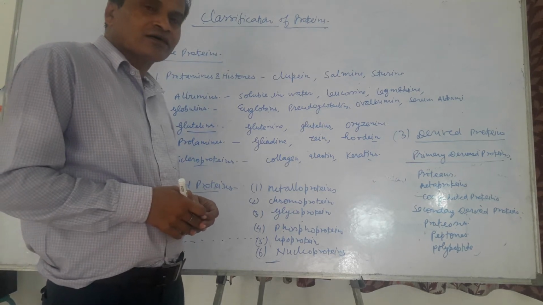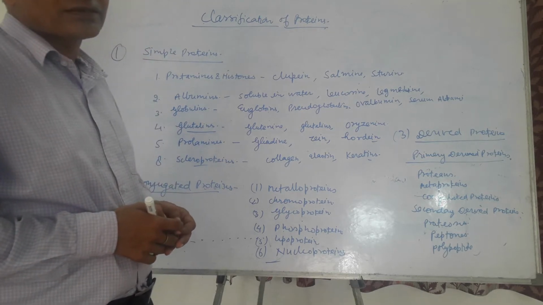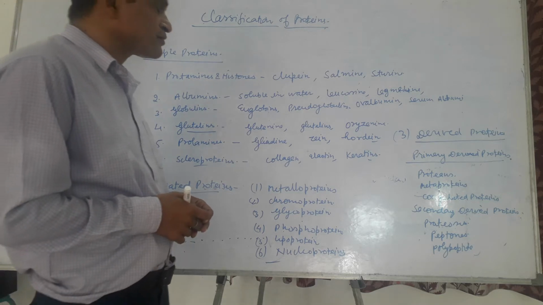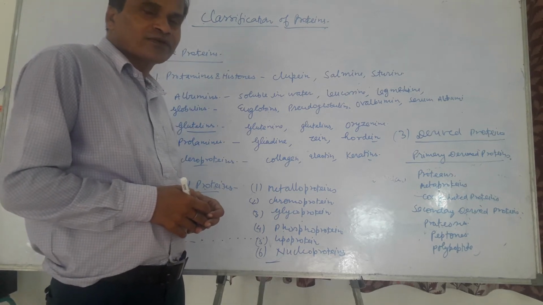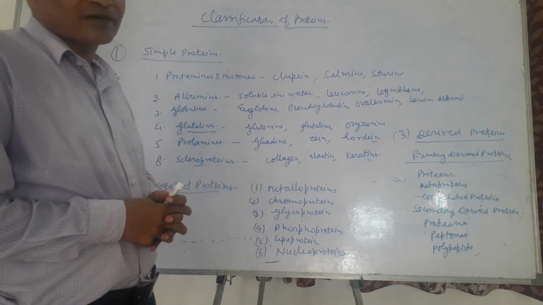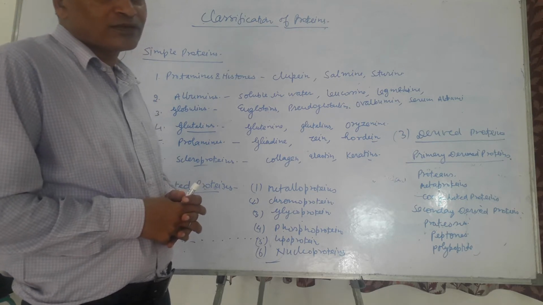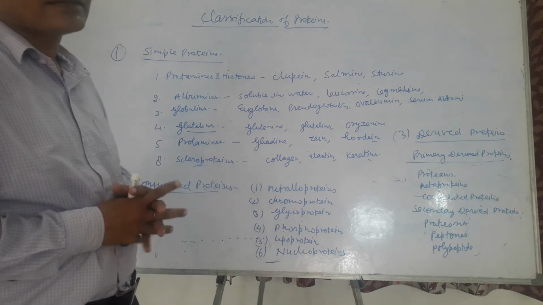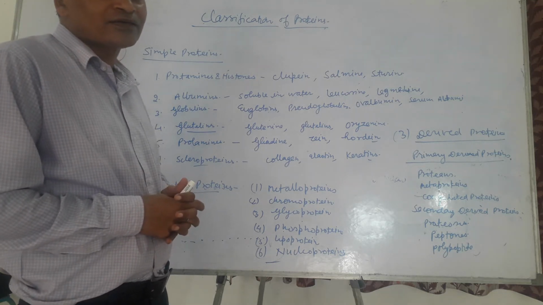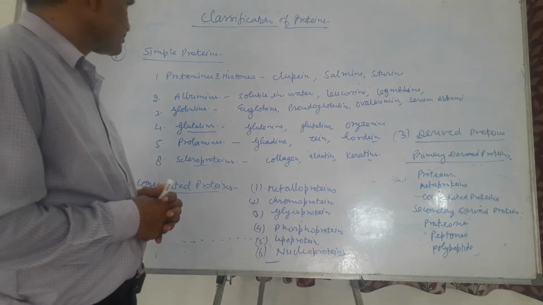So plants are a good source because the highest amount of protein is found in a plant. Soybean, Glycine max, contains up to 45% of protein. So on the basis of the source, proteins are classified into two types: plant proteins and animal proteins. On the basis of the molecular shape, proteins are also classified, such as globular proteins or filamentous proteins.